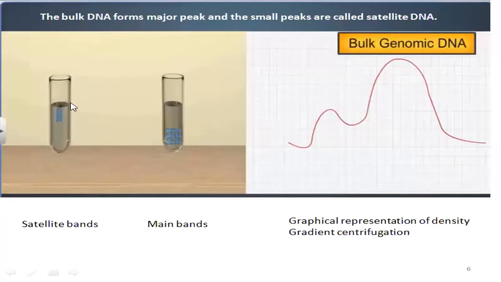These are the repeated DNAs. Here you can see the graphical representation of this density gradient centrifugation: the bulk genomic DNA, and also the smaller peak of satellite DNA.